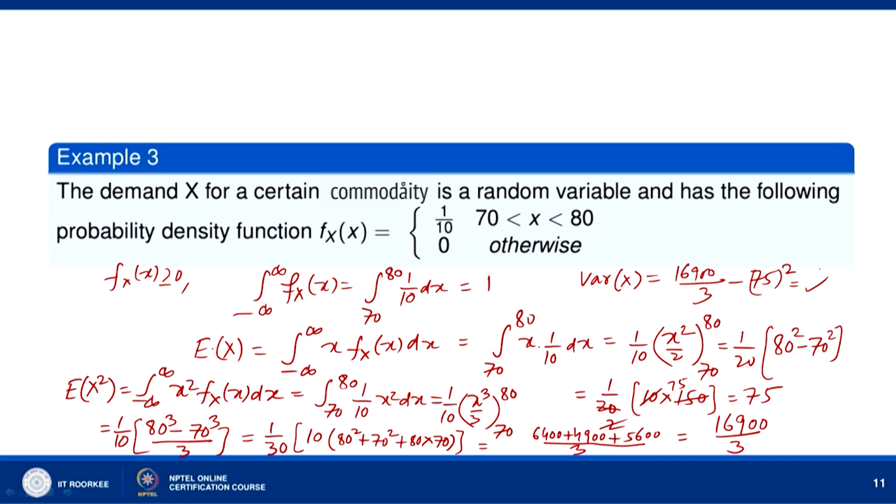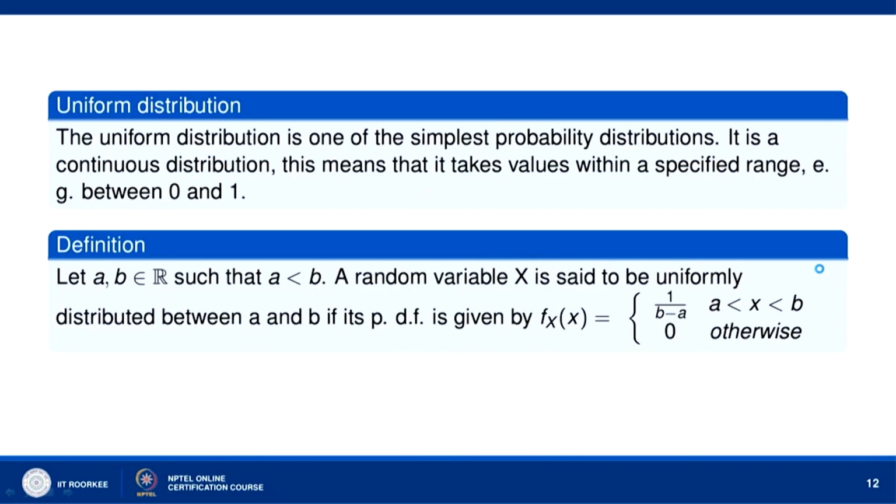Okay. Now, let us go to uniform distribution. The uniform distribution is one of the simplest probability distributions. It is a continuous distribution. This means that it takes values within a specified range, that is between 0 and 1. Okay. So, let us take a and b to be any two real numbers such that a is less than b.